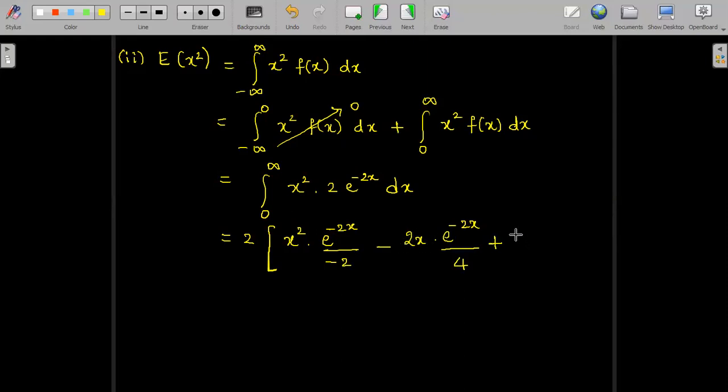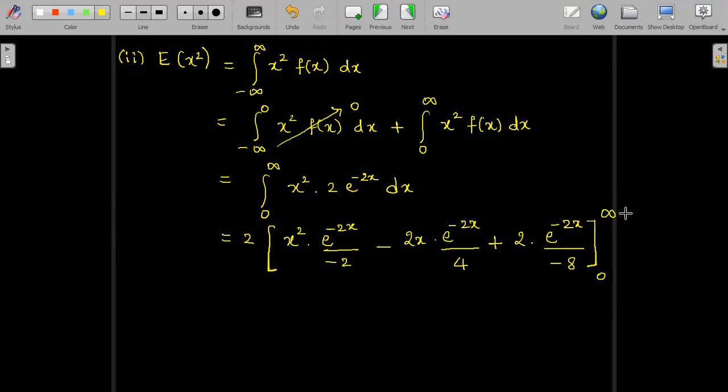Differentiation of 2x is 2. Integration of e power minus 2x is e power minus 2x divided by 4 into minus 2, which is minus 8. Since the next differentiation goes to 0, we stop Bernoulli's rule of integration by parts here and apply the limits 0 to infinity.